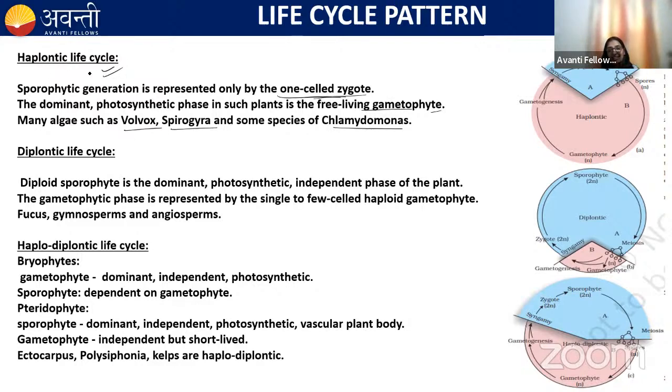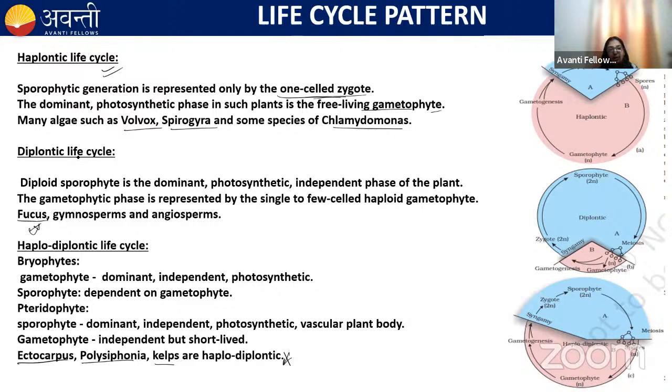Remember that most of the algae show haplontic life cycle, but there are some algae like Fucus which show diplontic life cycle. Algae like Ectocarpus, Polysiphonia, and kelps show haplodiplontic life cycle. That is why we say that most of the algae show haplontic life cycle. We don't say that all the algae show haplontic life cycle, because there are some exceptions. The exception is Fucus, which shows diplontic life cycle. The exceptions are Ectocarpus, Polysiphonia, and kelps, which are haplodiplontic. Please remember these exceptions. These are very important.